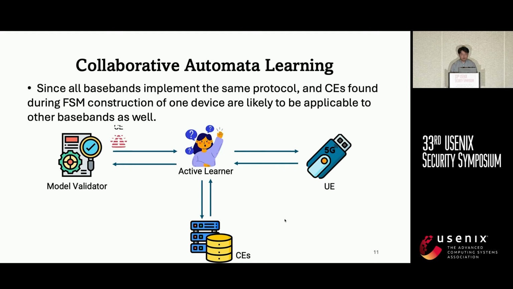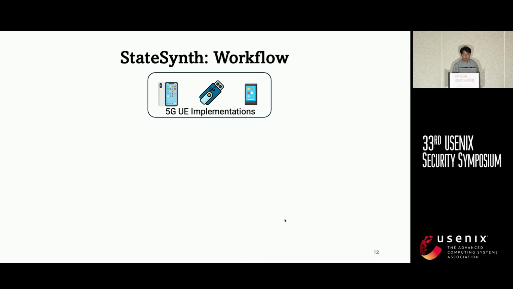So once a counterexample is found for one device, the active learner will store this counterexample. When it starts constructing the finite state machine for the subsequent phones, it will first try out the stored counterexamples to see whether they can be used to update the finite state machine model before using the model validator to search. Here's the workflow of StateSynth.